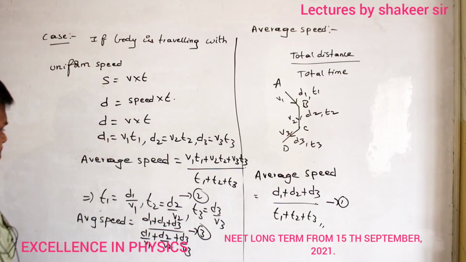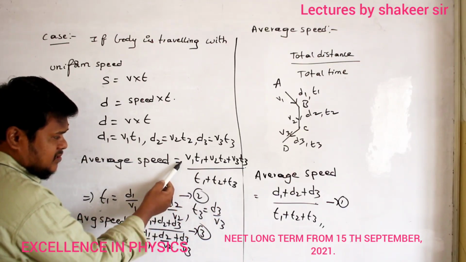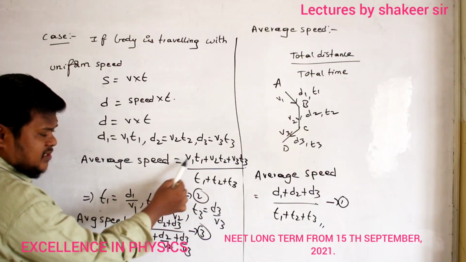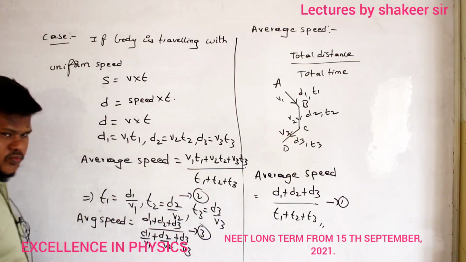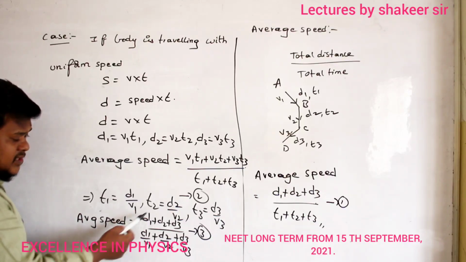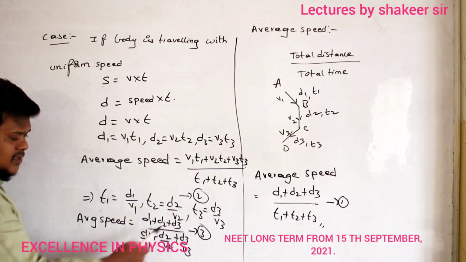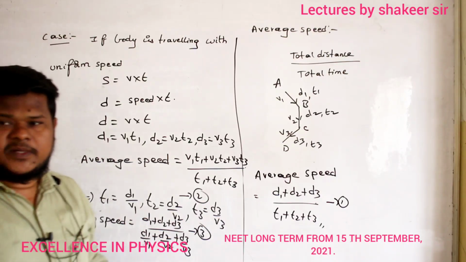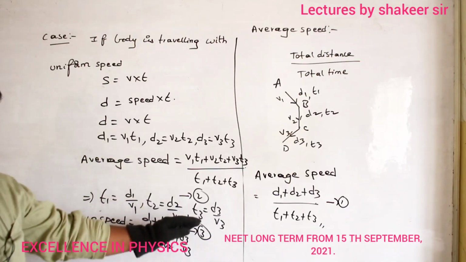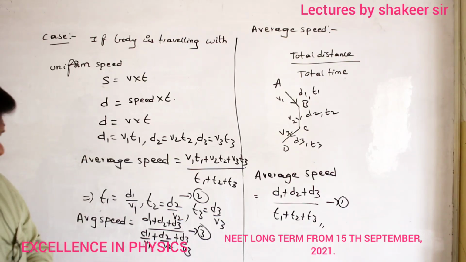Now see what is equation number 2. This is present only in terms of velocity, that is speed, and time. So if the question is based only on speeds and times, then you can use equation number 2. Similarly, if you see equation number 3, if the equation is given only in terms of distances and speeds, then you will use equation number 3. So depending on the data asked in the question, we will select any one of these equations. Make a note of these 3 equations.